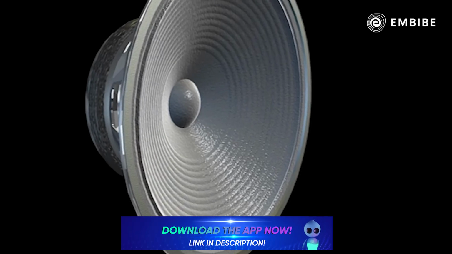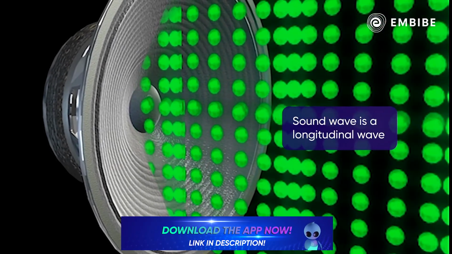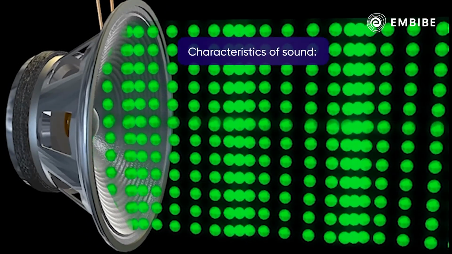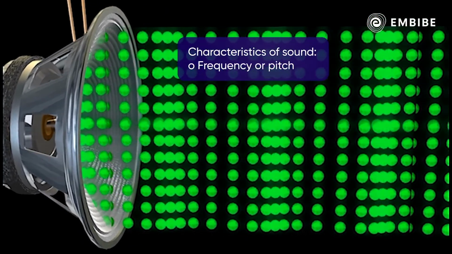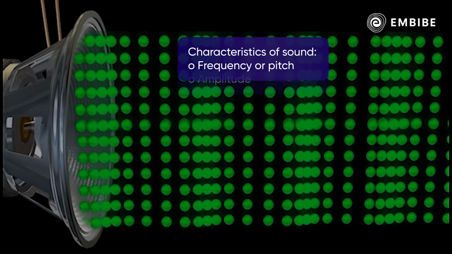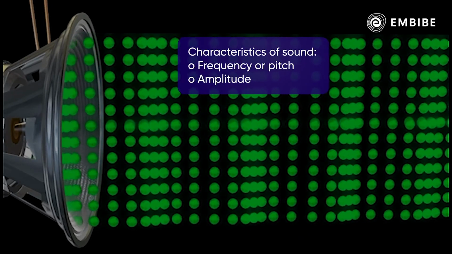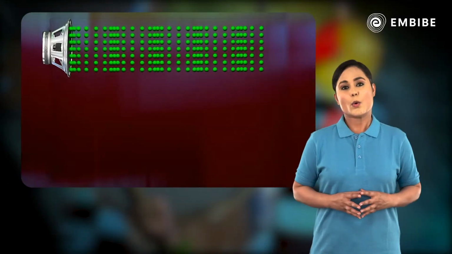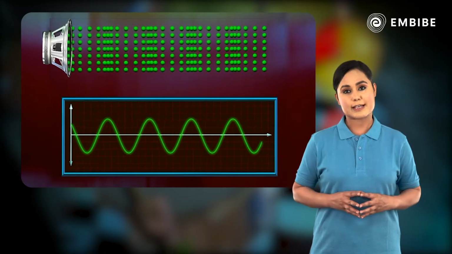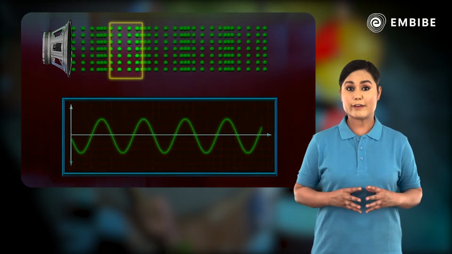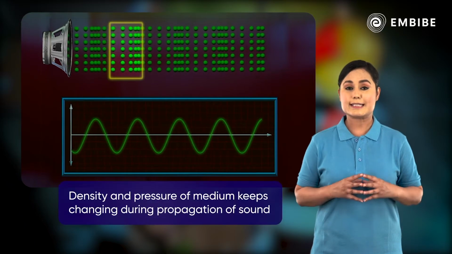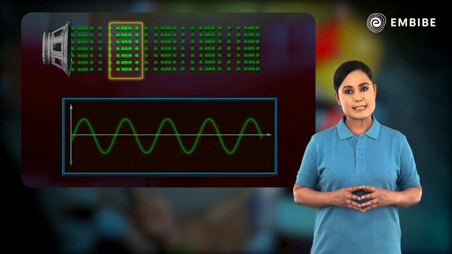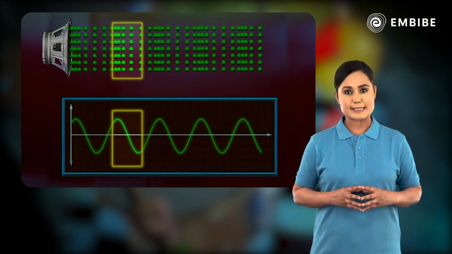We have already seen that the sound wave is a longitudinal wave. We can describe a sound wave by characteristics like 1. Frequency or pitch, 2. Amplitude, and 3. Sound quality or timbre. Here we can see the graphic form of the sound wave. When the sound wave moves in the medium, its density and pressure keep changing. The change in the density can be shown simultaneously in the graph.